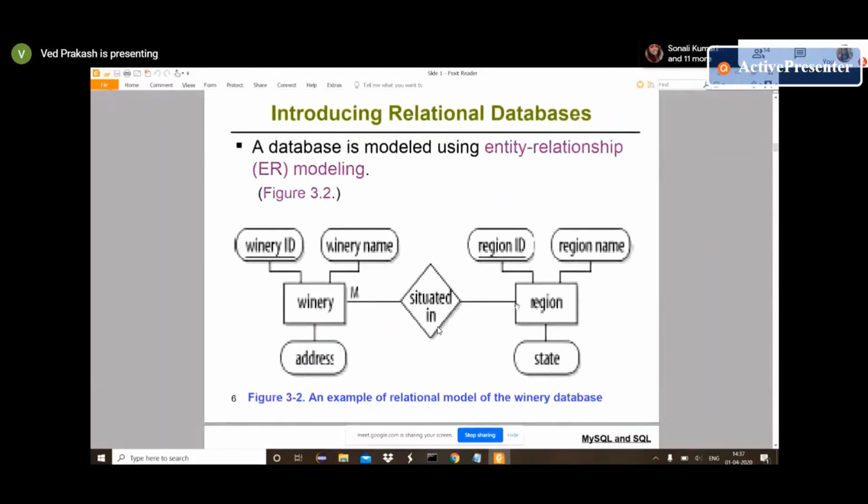It's the same entity relationship: binary ID, binary name, binary address, and region as a separate table, with a relationship.